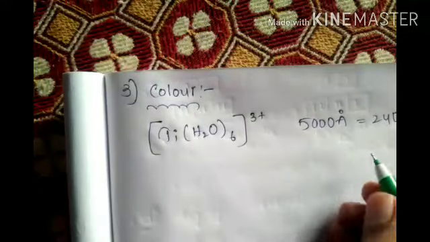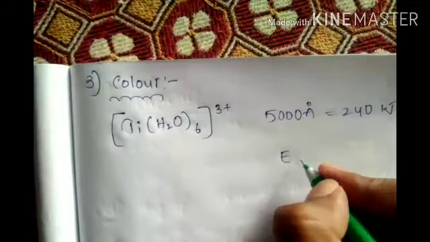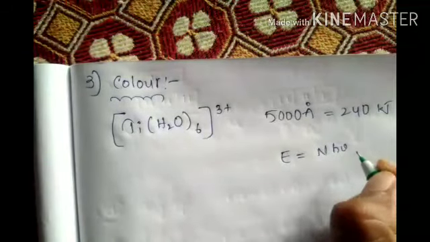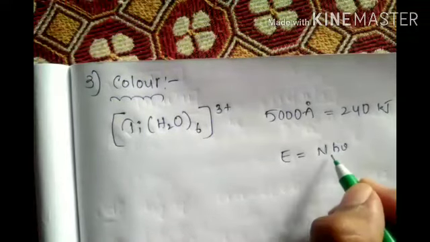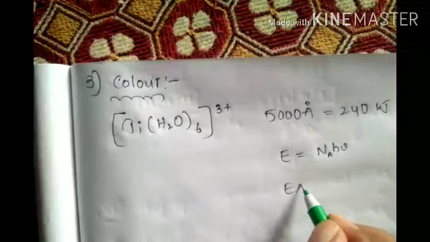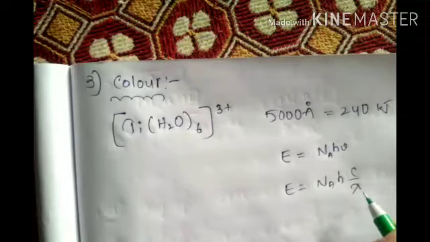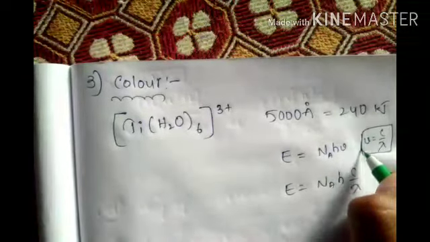If you wish, if you want to listen, otherwise leave it. Energy equal to Avogadro number into Planck constant into frequency, h nu. Avogadro number. Okay, so E equals what? N A h c by lambda. Frequency equals c by lambda.